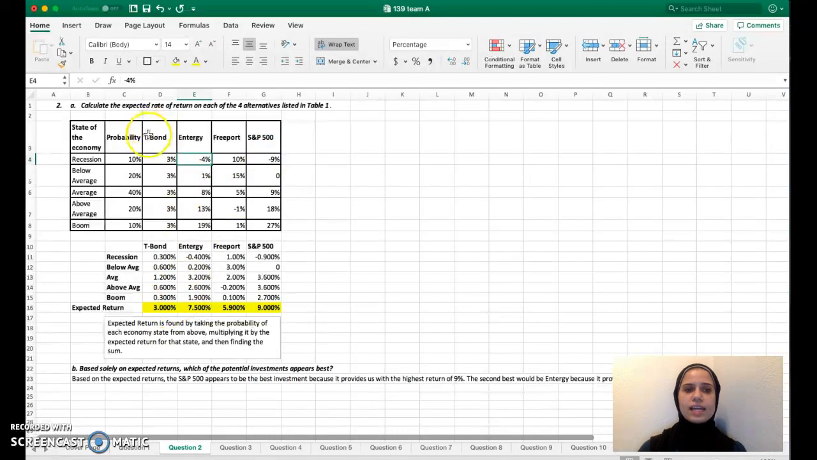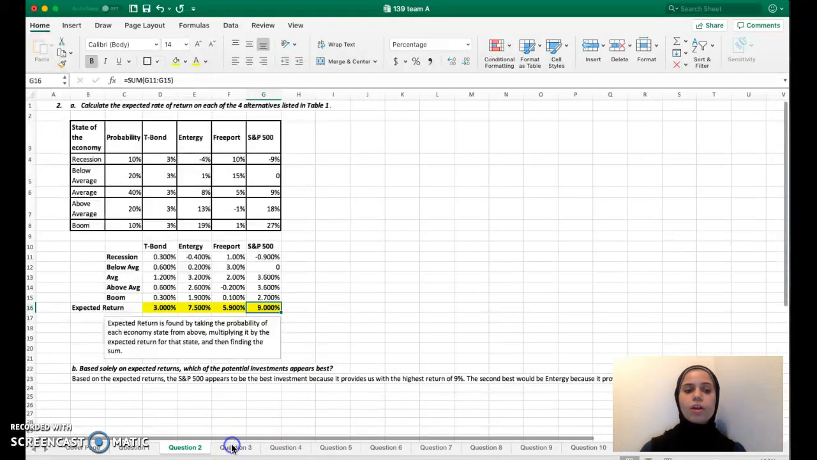In number 2, we are asked to calculate the expected return of the 4 alternatives. So we do this by taking the probability of each state and multiplying it by the return for that state as predicted. So doing this gives us a T-bond expected return of 3%, Entergy's of 7.5%, Freeport's of 5.9%, and the S&P 500 at 9%, which is the highest and probably the best investment for someone that wants the most return.